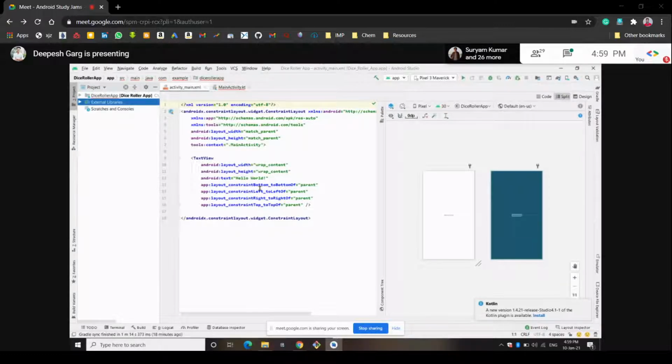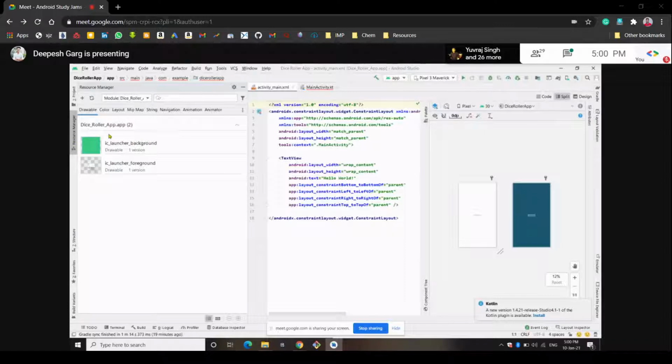Let me check where it is. Yeah, this is the drawable resource here, and we have to add the dice images here.